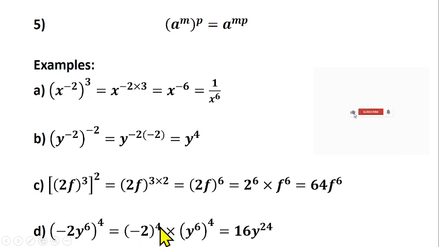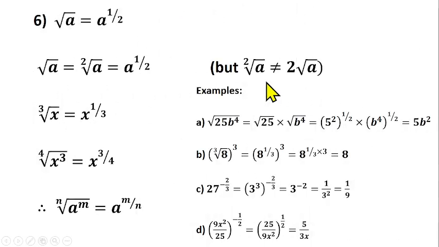So what does this one literally mean? Minus 2 raised to power 4 means minus 2 in 4 places: minus 2 times minus 2 times minus 2 times minus 2. Minus 2 times minus 2 will give us plus 4. Then we still have minus 2 times minus 2 again, which gives plus 4. Then 4 times 4 will give us 16. Then according to this law, 4 will multiply 6 here because they are both powers. So 6 times 4 will give us 24. So this one will give us 16y raised to power 24. I hope you understand this law as well.